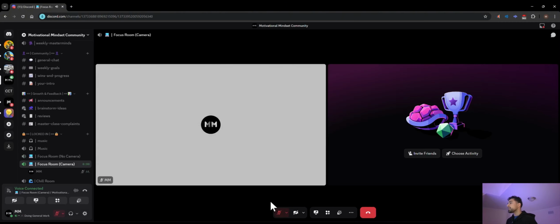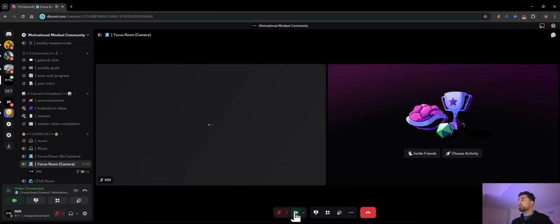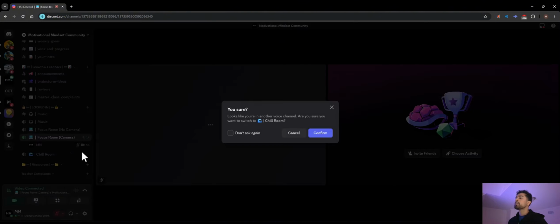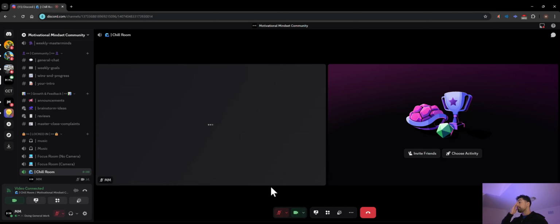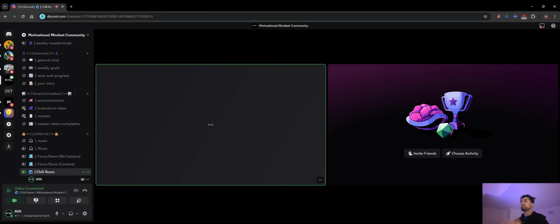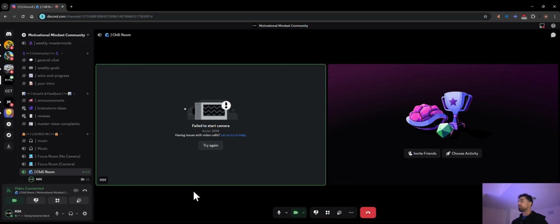Same thing here. Essentially, this is the focus room, but with a camera. So I have access to talking because I'm the admin, but no one else will. And essentially, all you're going to be doing is you're going to be able to open up your camera, everyone else opening up their camera, not being able to talk, and just working together on things that you guys are working on so that you guys can lock in together as a group. And finally, we just have the chill room. So let's just say you and your boys just want to have fun, talk. Let's say after a hard lock-in session, you just come here with your friends just to chill and relax and have fun. That's what this channel is all about.